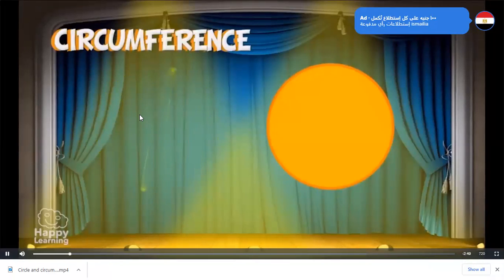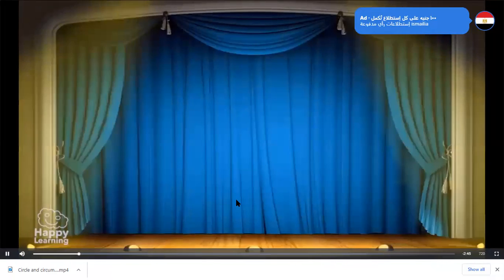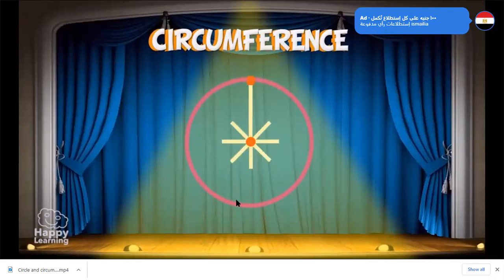A circumference and circles. A circumference is a closed curve where all points are at the same distance from the center.